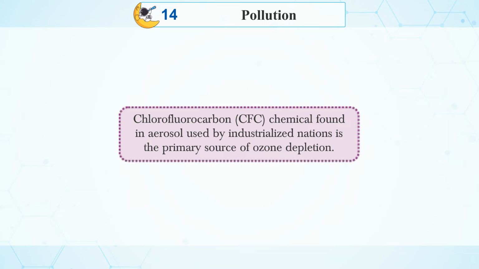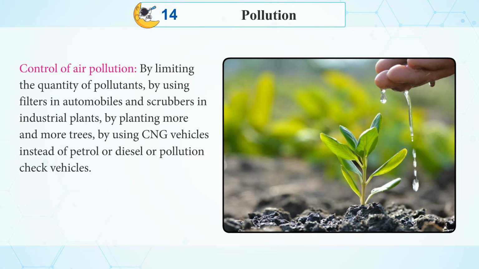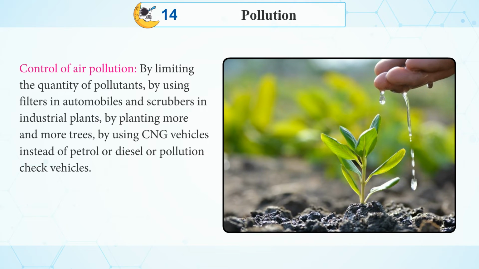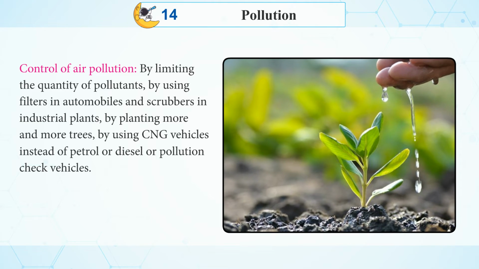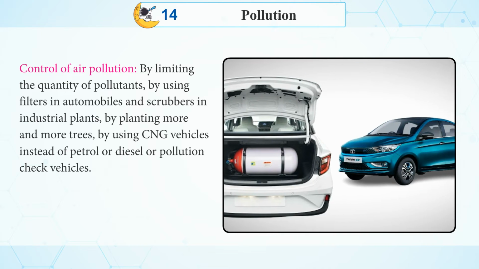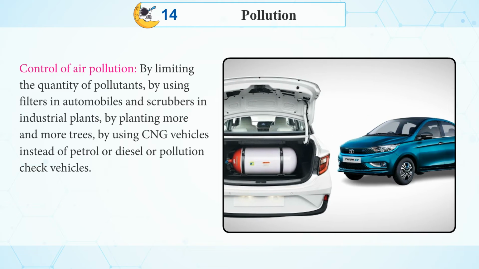Chlorofluorocarbon, a chemical found in aerosols used in industrialized nations, is the primary source of ozone depletion. Boost your brain. Other warming gases which form the ozone hole are methane and nitrous oxide. Control of air pollution. By limiting the quantity of pollutants, by using filters in automobiles and scrubbers in industrial plants, by planting more and more trees, by using CNG vehicles instead of petrol and diesel, or pollution check vehicles.